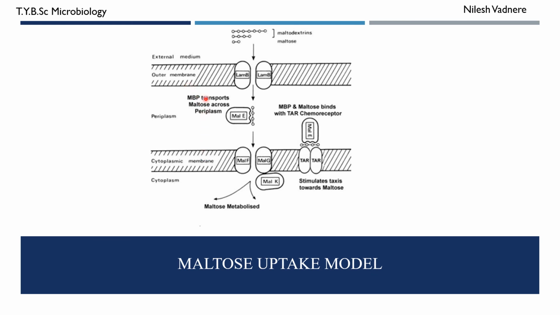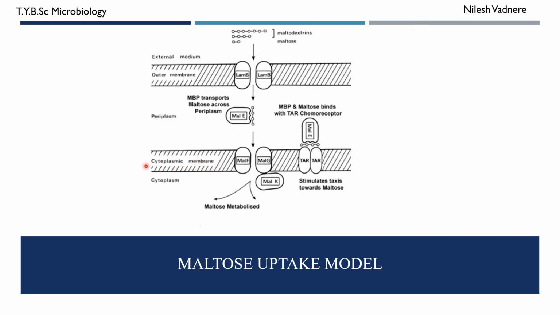In this periplasm, there is a maltose binding protein designated as MAL-E, M capital. The maltose binding protein binds to the maltose which enters the periplasm. Maltose does not know its way, how to go inside. So this MAL-E guides that maltose, means it brings that maltose to the transporter protein present in the cytoplasmic membrane.